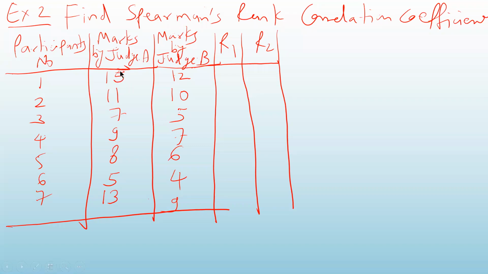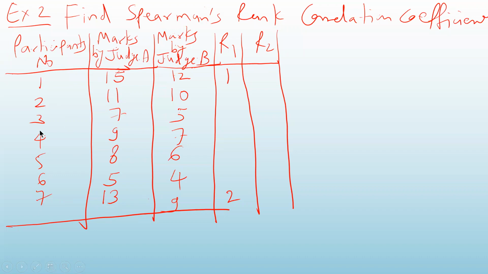So look at where the maximum mark is given. Maximum mark is 15 and it is given to participant number 1. So participant number 1 has been allotted rank 1. Okay. After 15, the next is 13. So participant number 7 is given rank 2. After 13, it is 11.